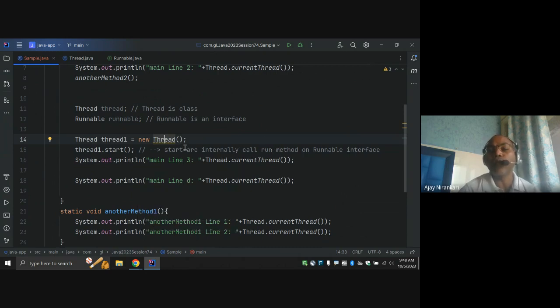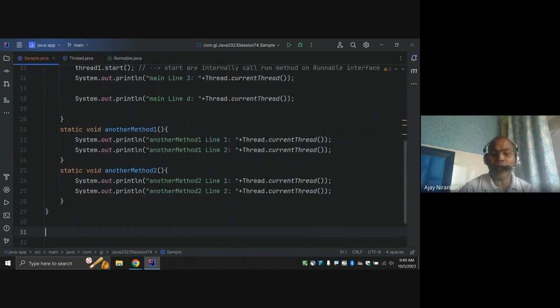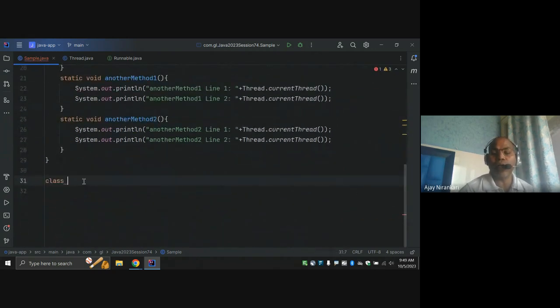So the question is, how do you write it? This Thread class has already given a run method, which means you have to override it. So how do we override it? The simple, first way is, instead of using this Thread class, I am going to make my own thread class.